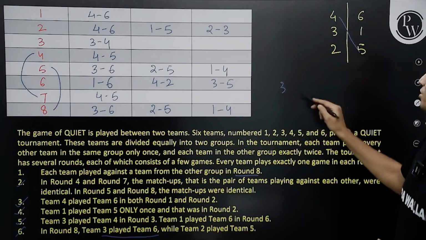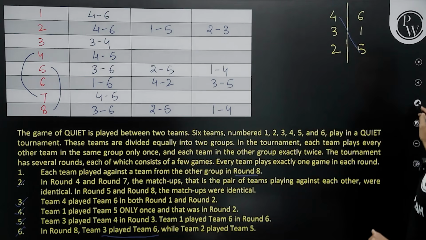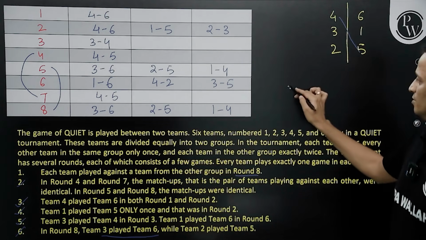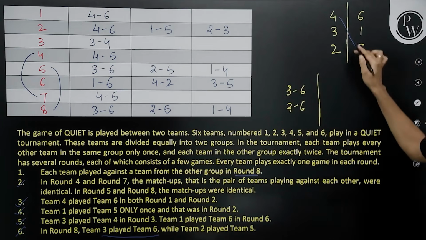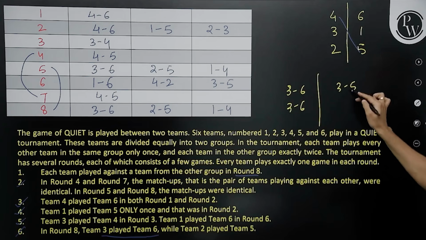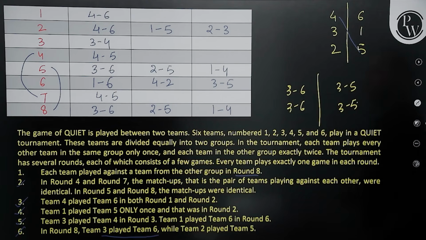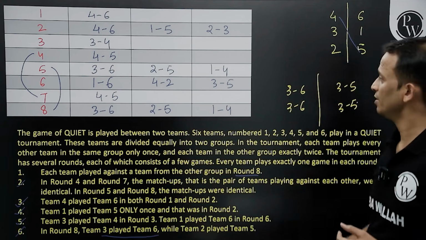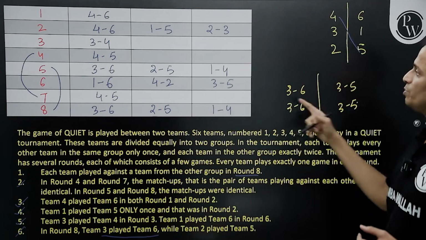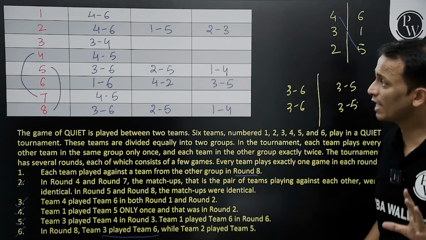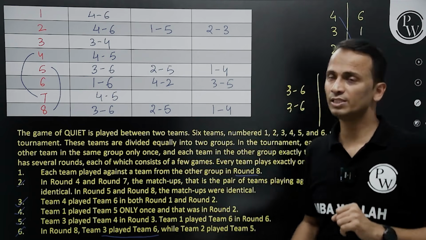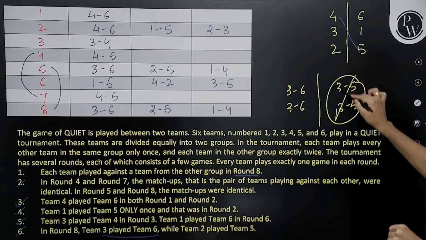So team number 3 will either play with team number 6 two matches, or team number 3 will play with team number 5 the two matches. So let's see what has already happened. The match between 3 and 5 has already happened in round number 6. So it cannot happen in both round number 4 and 7. So this is not possible.